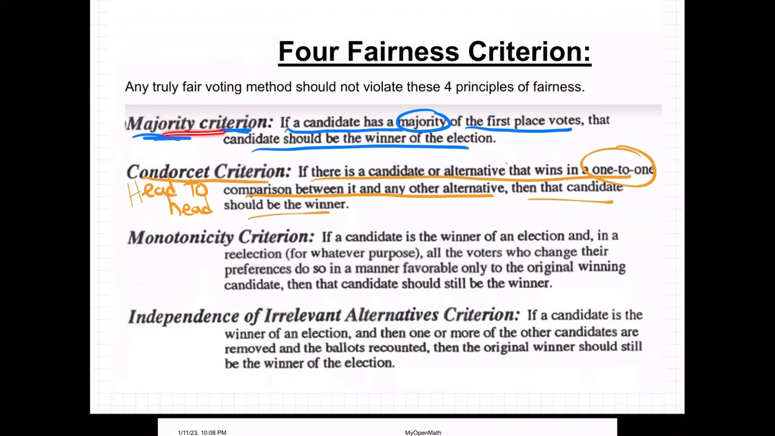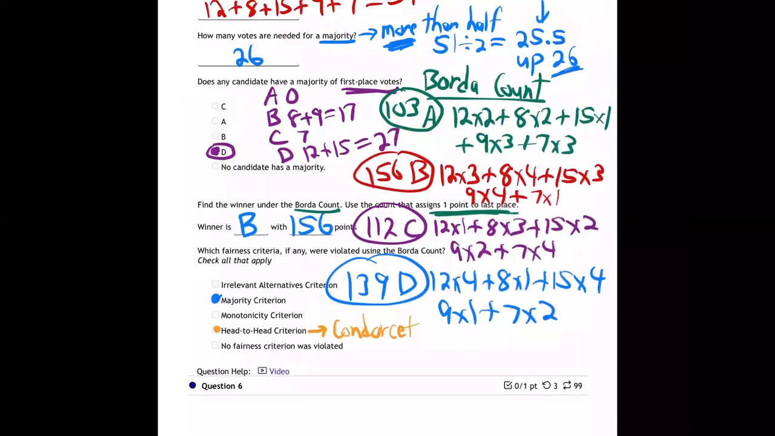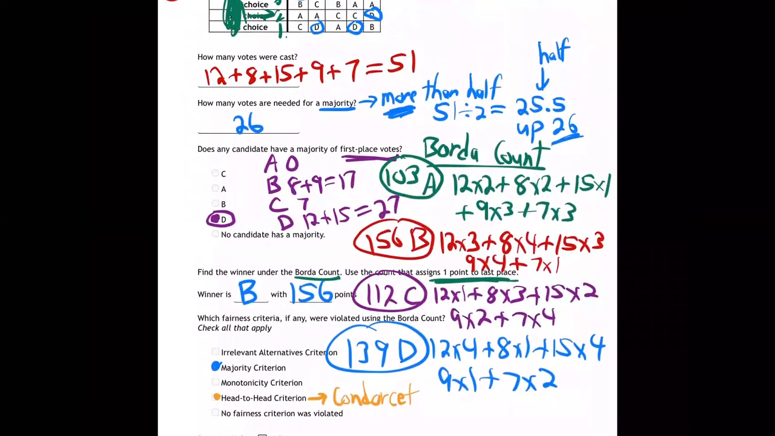Whereas majority says if anybody wins a majority, they should win. So these fairness criteria are always about when you should win. If you have majority, you should win. If you win all your head-to-heads, your Condorcet, you should win. Well, how do I know somebody wins all their one-to-ones, head-to-heads, one-on-ones?